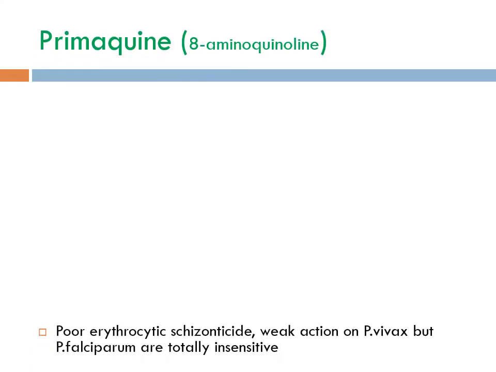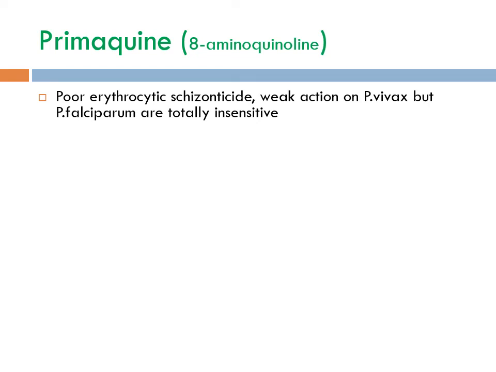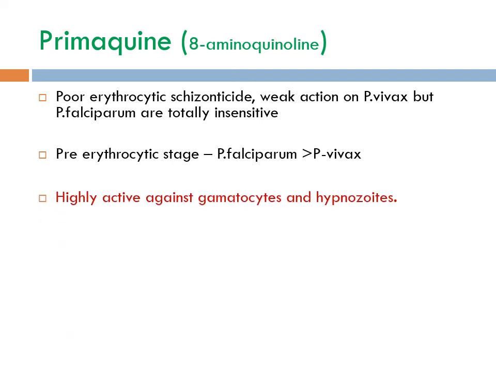Primaquine. As compared to other antimalarials, it is a poor erythrocytic schizonticide. It has weak action on P. vivax, but P. falciparum blood forms are totally insensitive. It is active against pre-erythrocytic stage of P. falciparum as compared to P. vivax. It is highly active against gametocytes and hypnozoites.